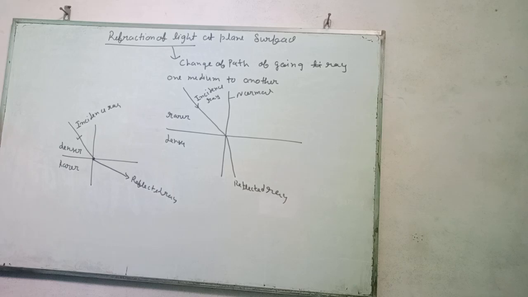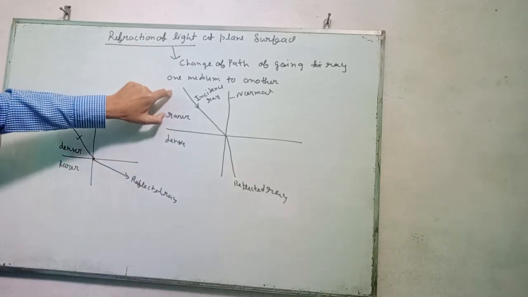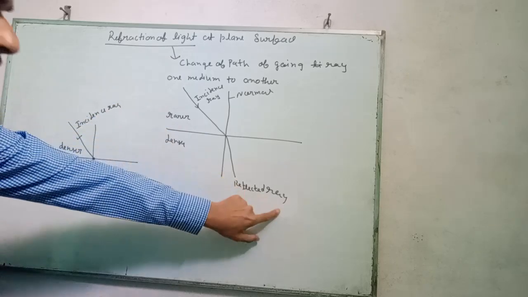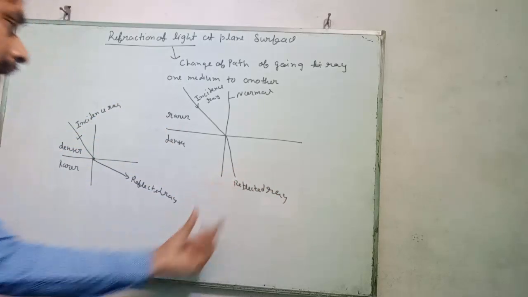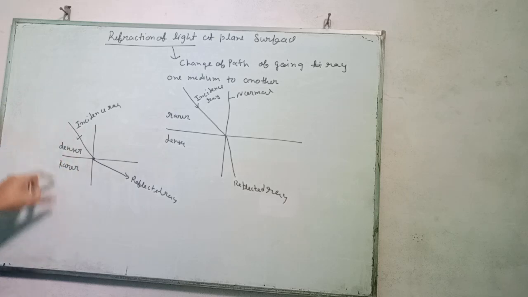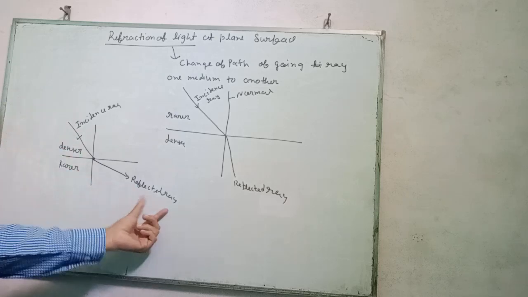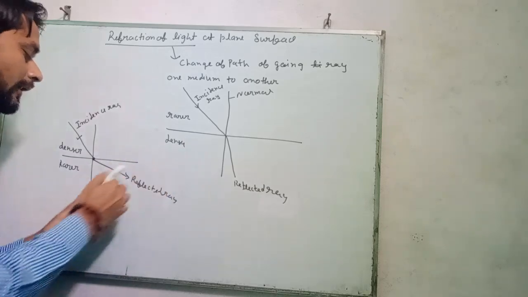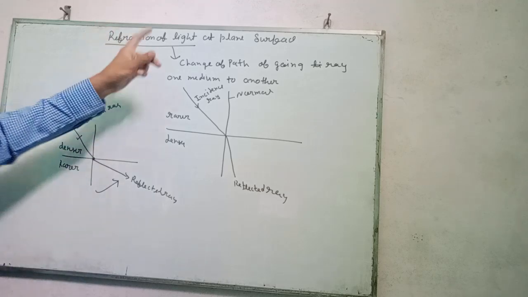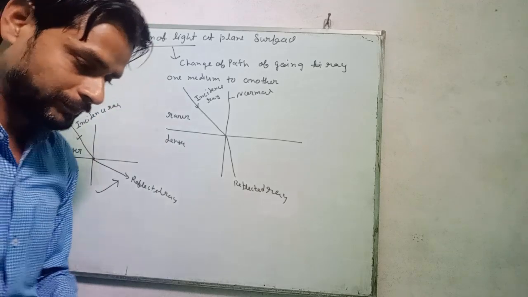The first case: if an incidence ray goes from rare to denser medium, then the refracted ray bends toward the normal. The second case: incidence ray going from denser to rare medium, then the refracted ray bends away from the normal. These are the two cases of refraction of light.